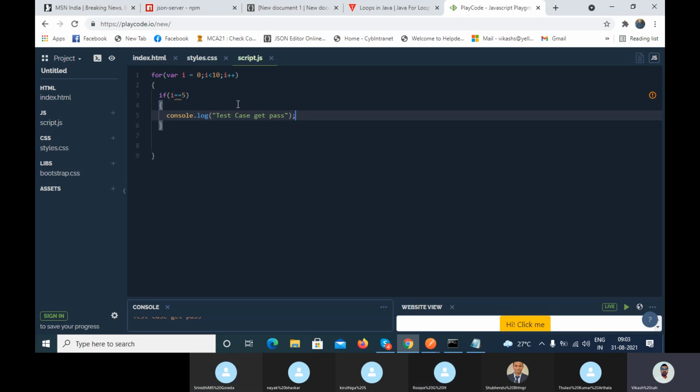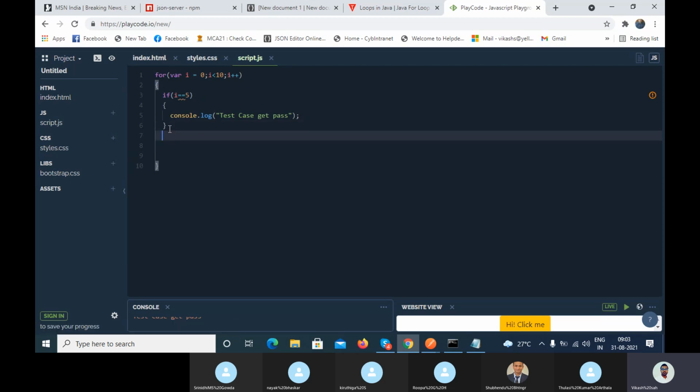So you can see it here. What happened? When the value is 0, the condition is true, right? It will go inside. But here I have put one more body here, and it will again check the condition: i is equal to 5? No, because the i value is 0, so it is false. So it will not go inside the if condition, and after the if I have not written any logic, so it will not print anything. So it again increments the value, i plus plus, that is 0 plus 1, 1.